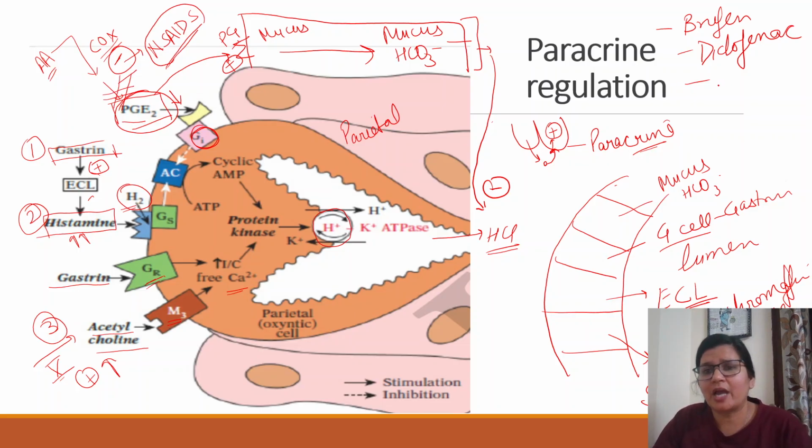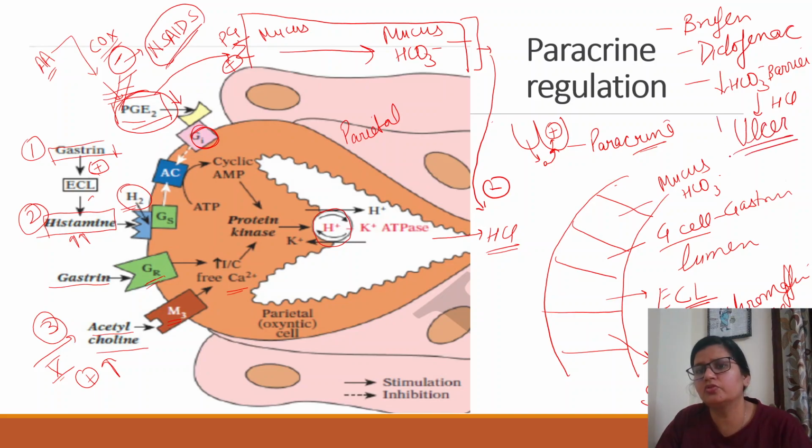So they decrease the bicarb barrier formation. Now if barrier is not formed and you have hyperacidity, then you are more prone to ulcer, right? So gastric ulcers are formed because of prolonged use of NSAIDs. Now are you getting me? So third component is basically prostaglandins.